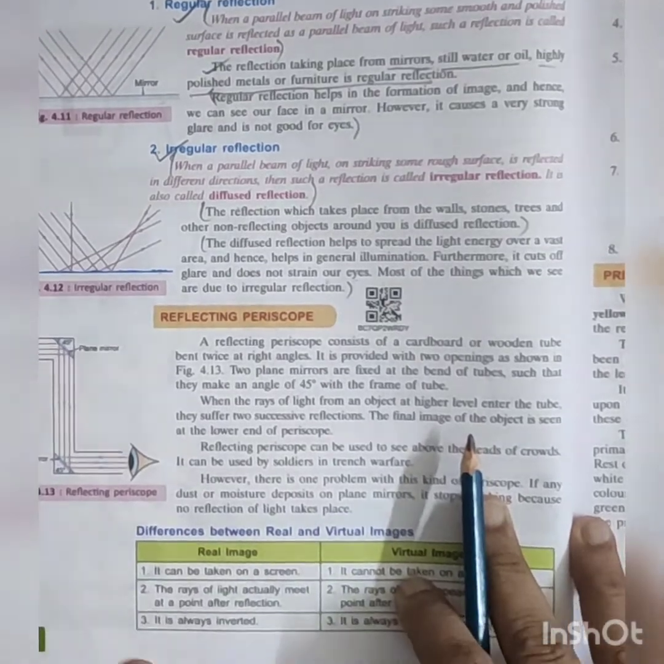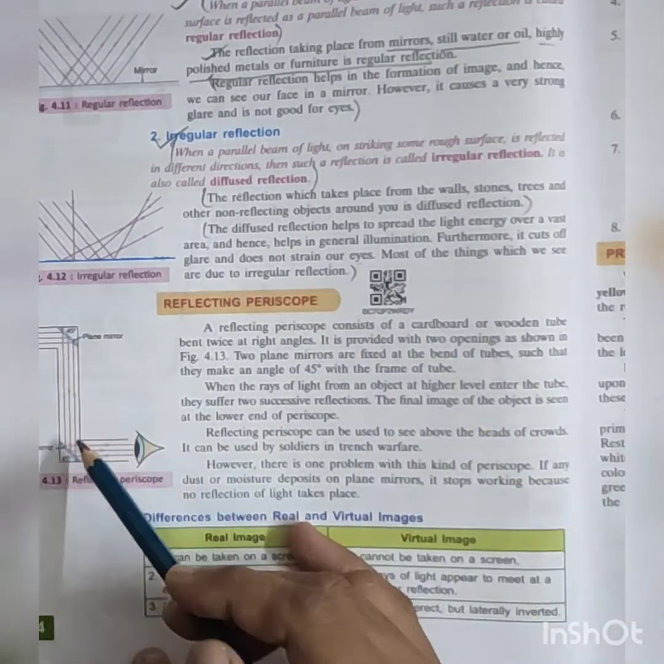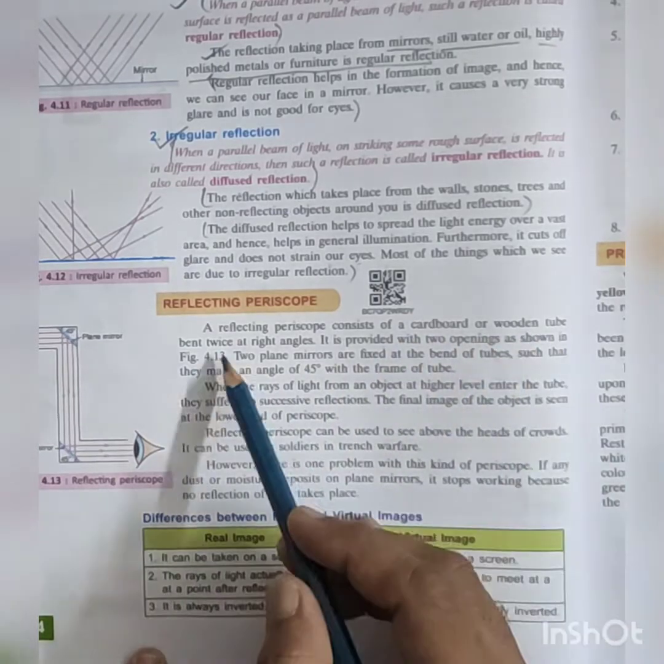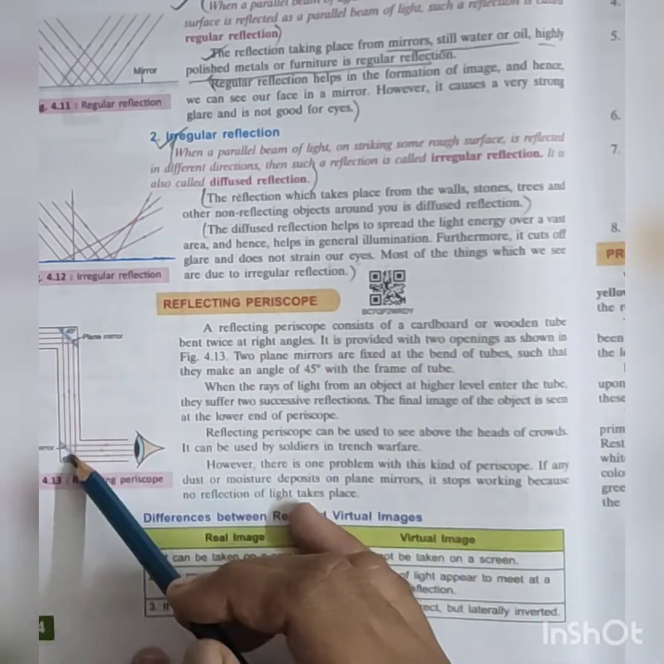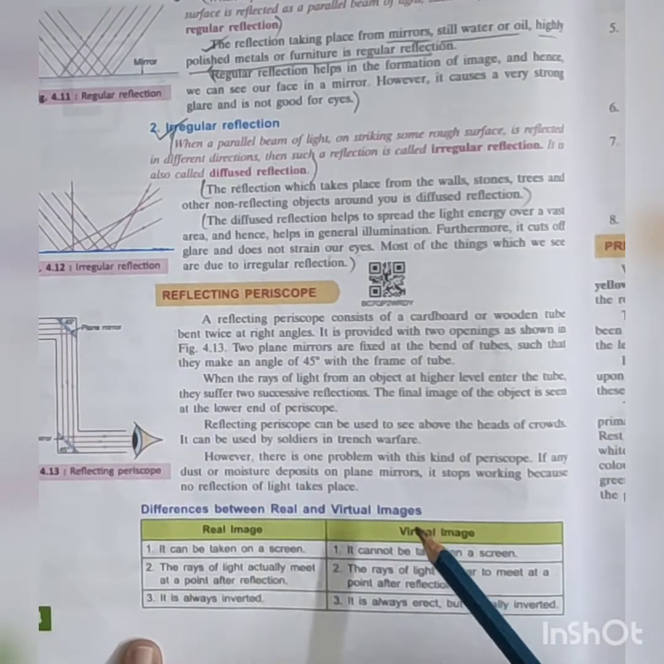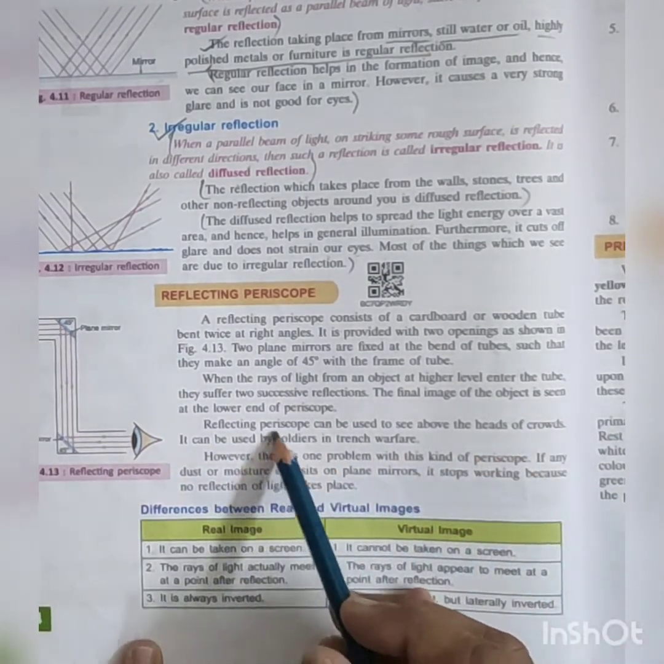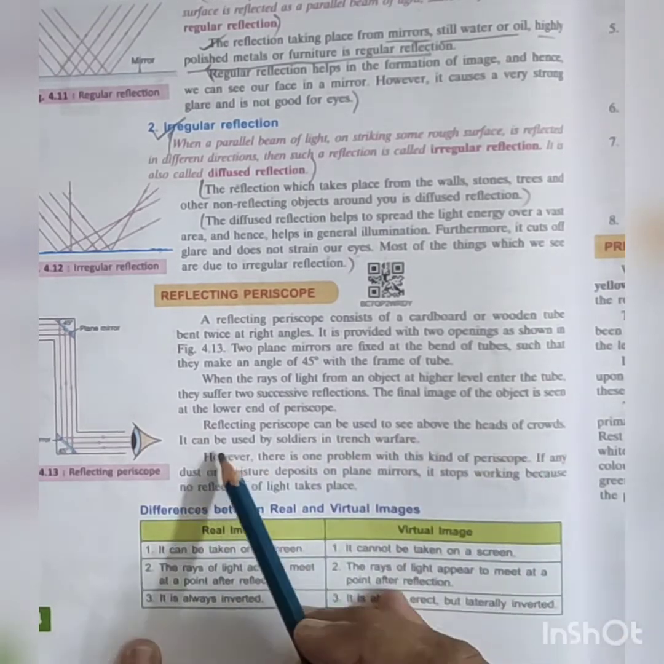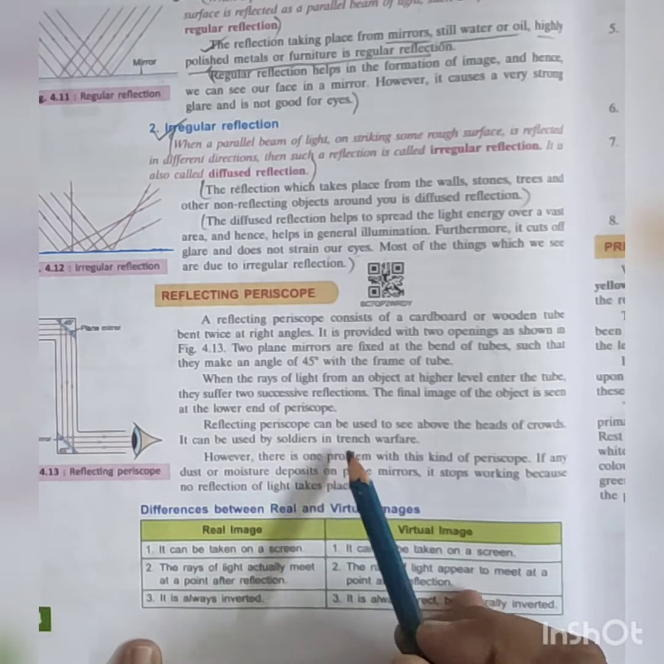Now next is the reflecting periscope. A reflecting periscope consists of a cardboard or wooden tube bent twice, at angles of 45 degrees. These are examples of a reflecting periscope. It can be used to see above the heads of a crowd. It can be used by soldiers.